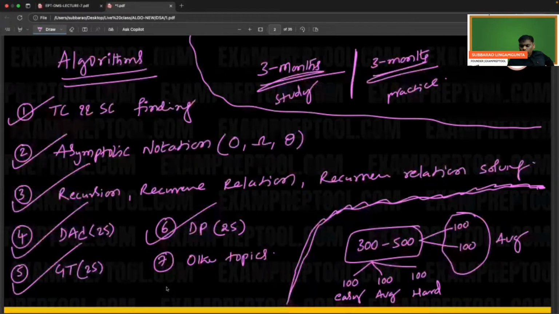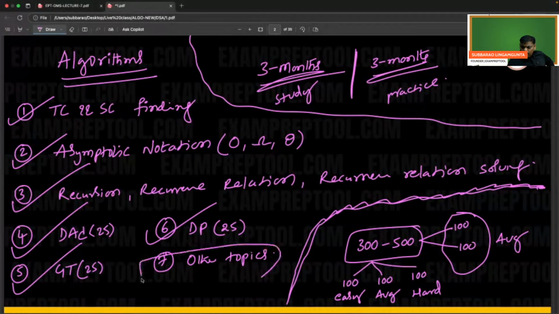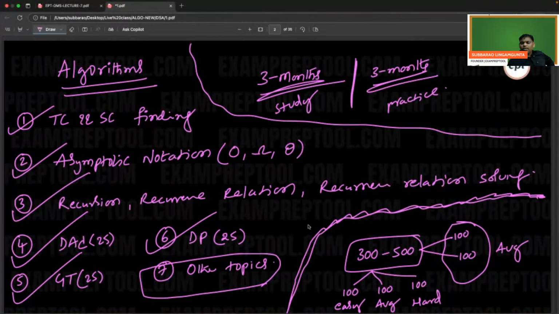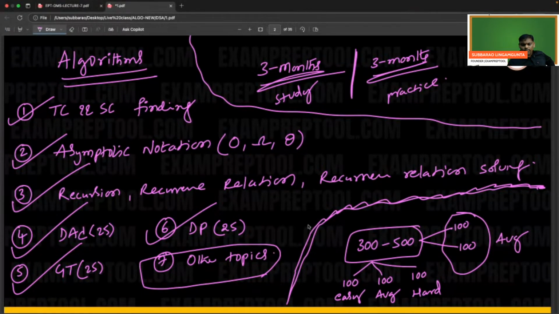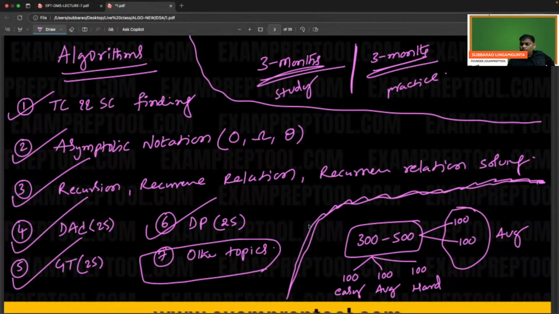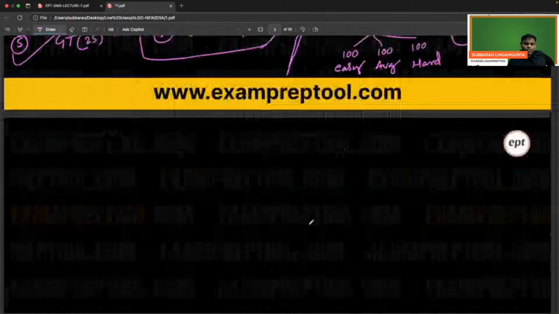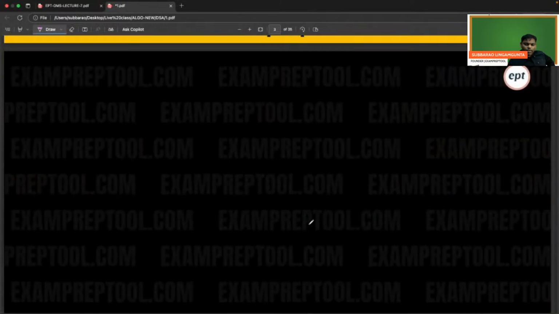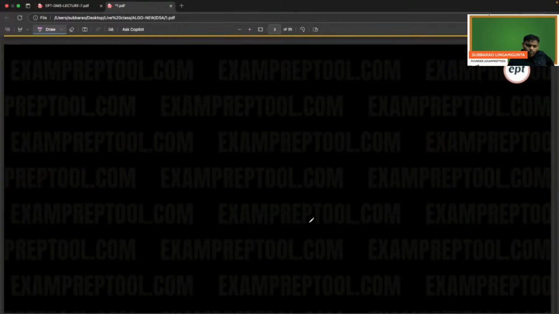Other topics we are going to cover afterwards. Practice 300 to 500 problems and you will be perfect in algorithms and data structures, meaning you will be perfect in DSA. Now, first topic. Write the first topic.